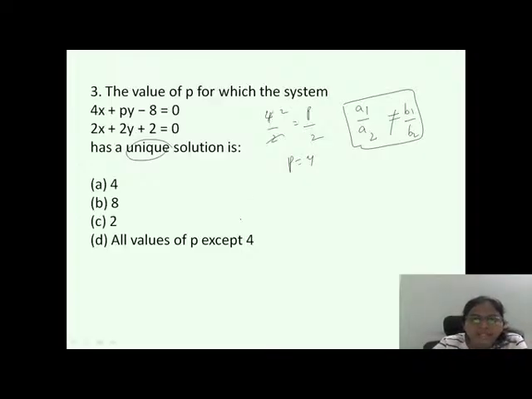So it is like 4 by 2 is not equal to P by 2. So 4 is not equal to P, which means except 4, P can have all values. So the option is D. Done.